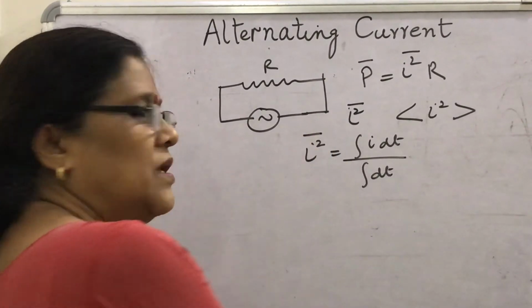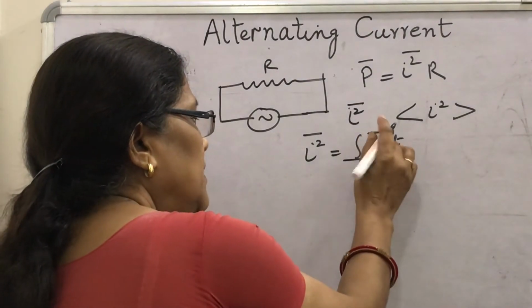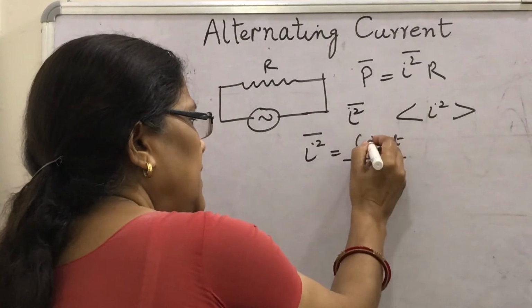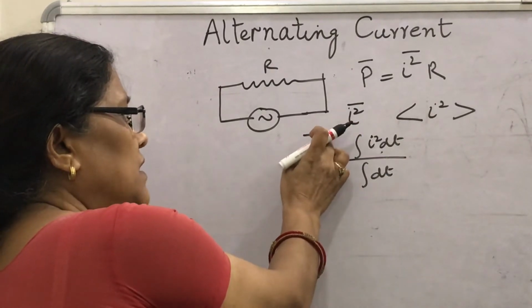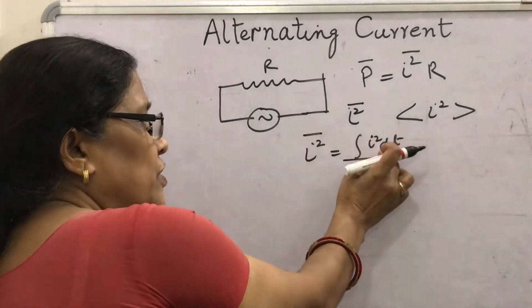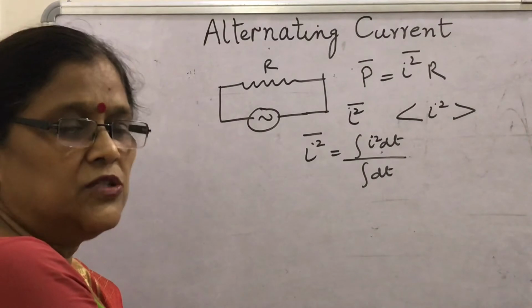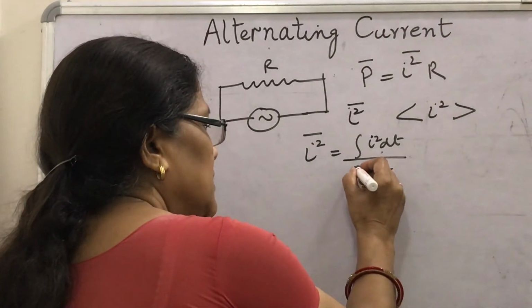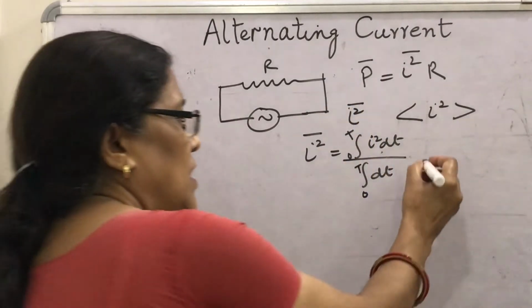You will find I square mean as the integral of I square dt upon dt. Will it be or not? So how will you find it? Look here, this will be for the limits 0 to T.